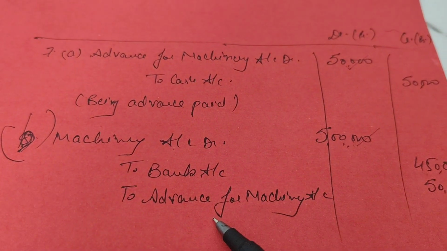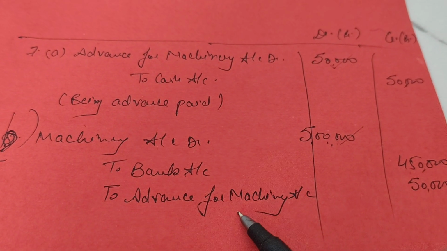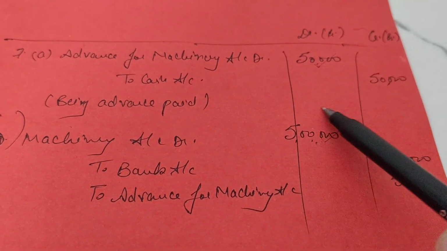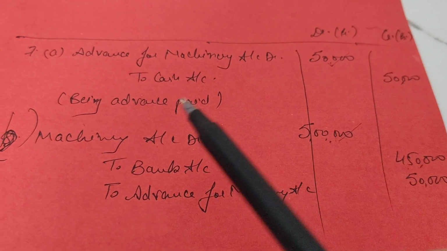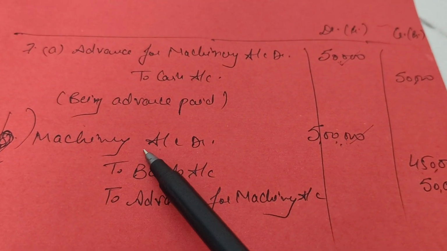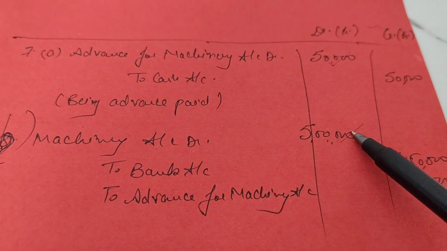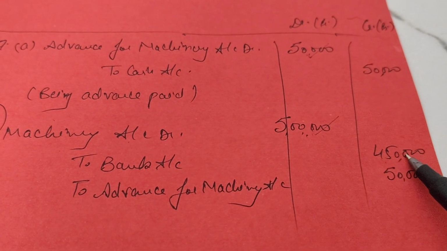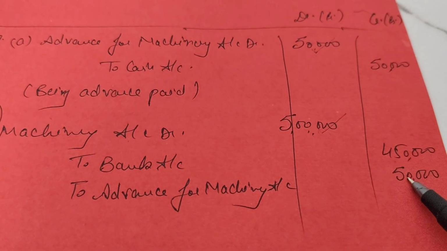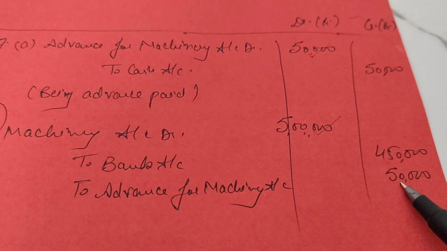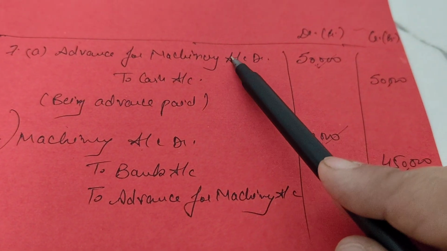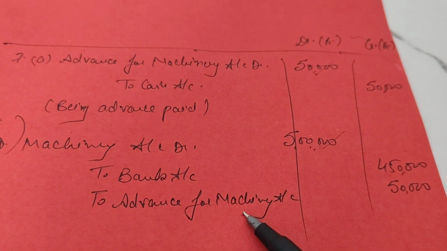So which account will be credited here? Advance for machinery account. So when a final value of rupees 5 lakh machinery was received by the firm, then machinery account would be debited with 5 lakh. We made a payment of 4,50,000 and 50,000 which was not paid by the firm had already been debited to which account? Advance will now be credited.